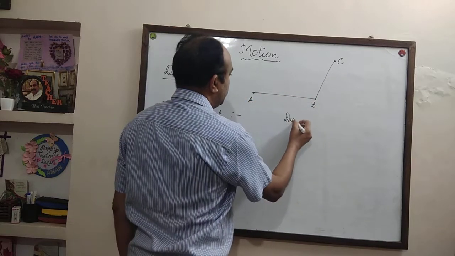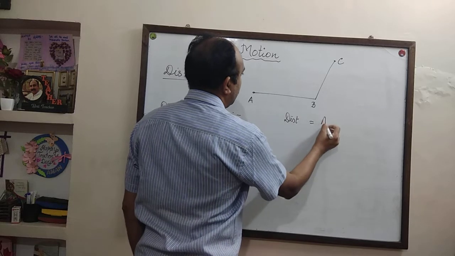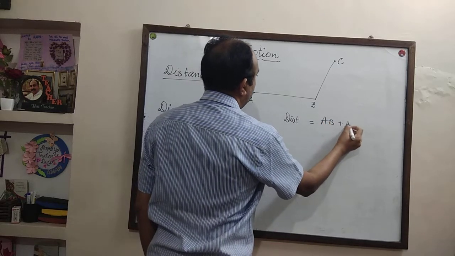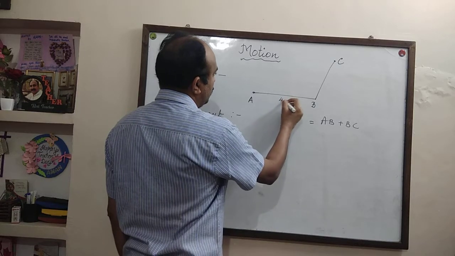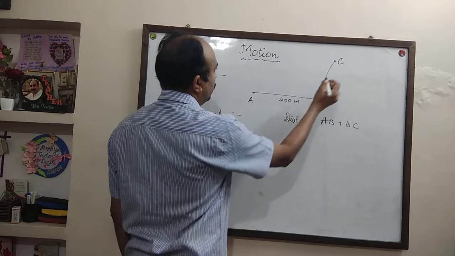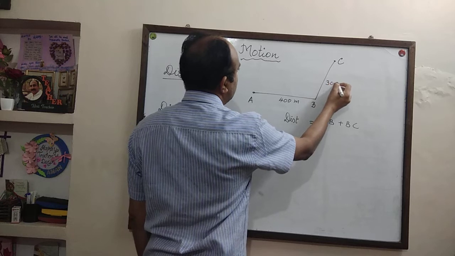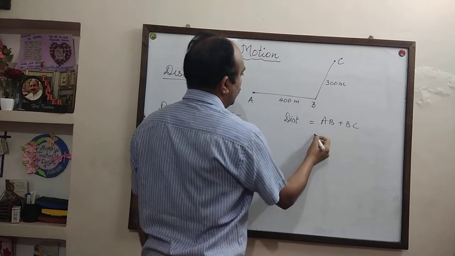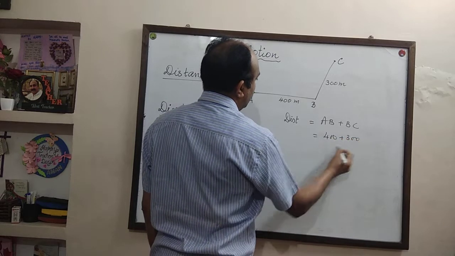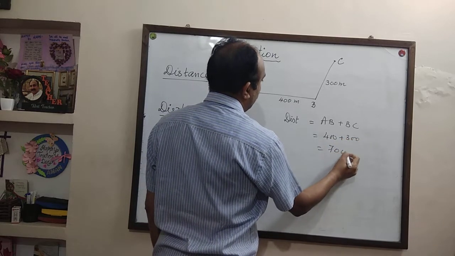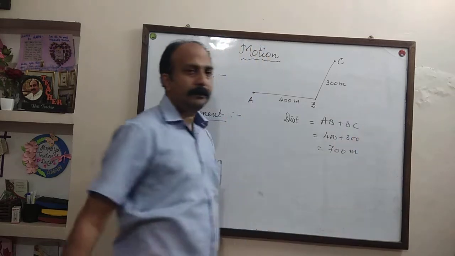So distance is equal to AB plus BC. Suppose AB is 400 meters and BC is 300 meters. Then the distance traveled by this body is 400 plus 300, which is equal to 700 meters.